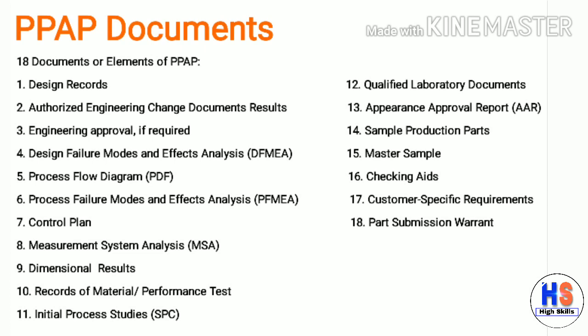Now we need to understand about PPAP documents, which type of documents are required in the Production Part Approval Process.